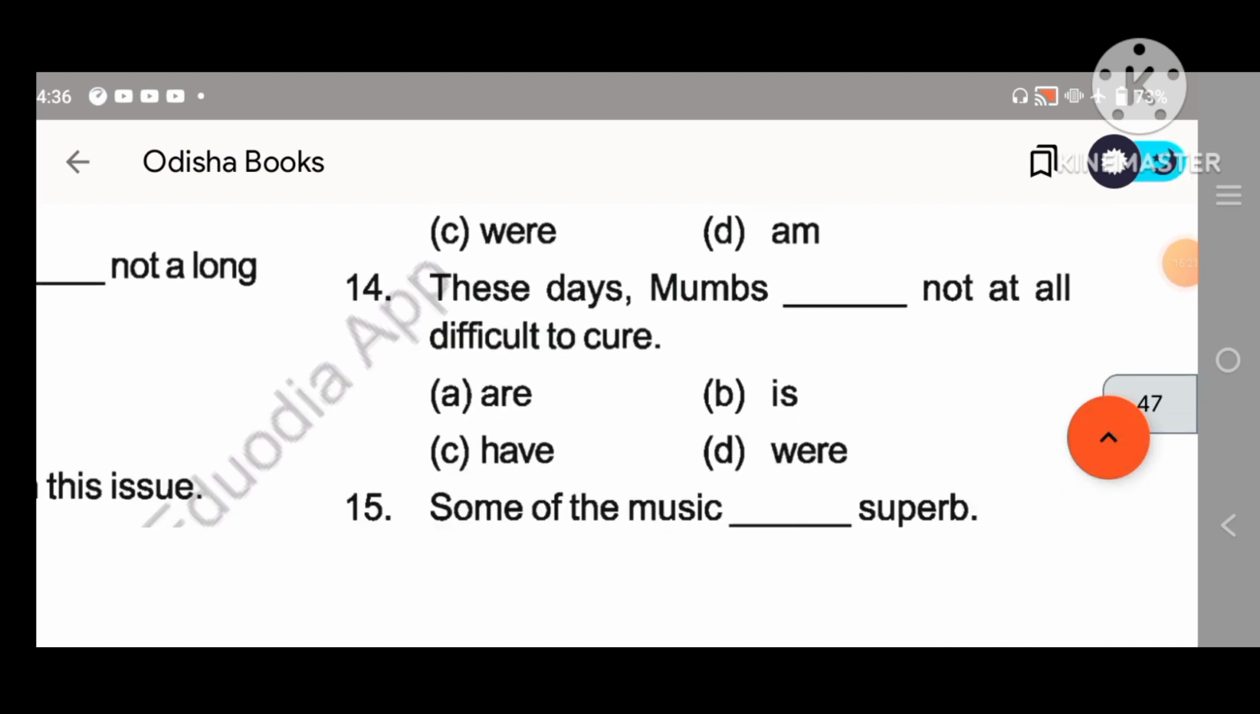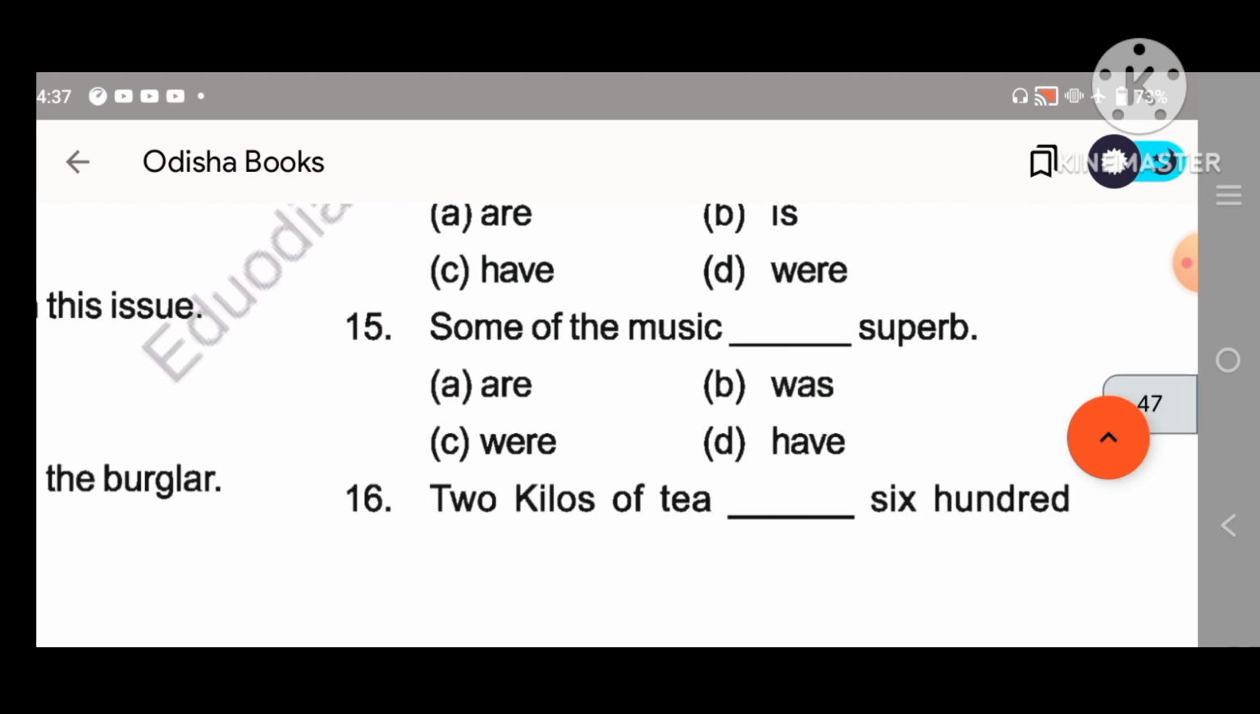Okay, so these days mumps, that's not at all difficult to cure. 14, what will be the answer? B, is, because this is the name of a disease. Some of the music, music is plural, that is called an uncountable noun, so we can say that.